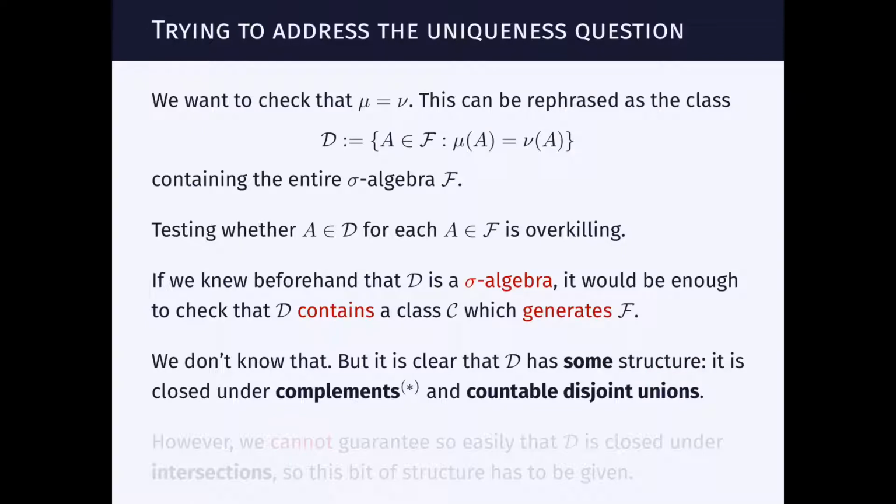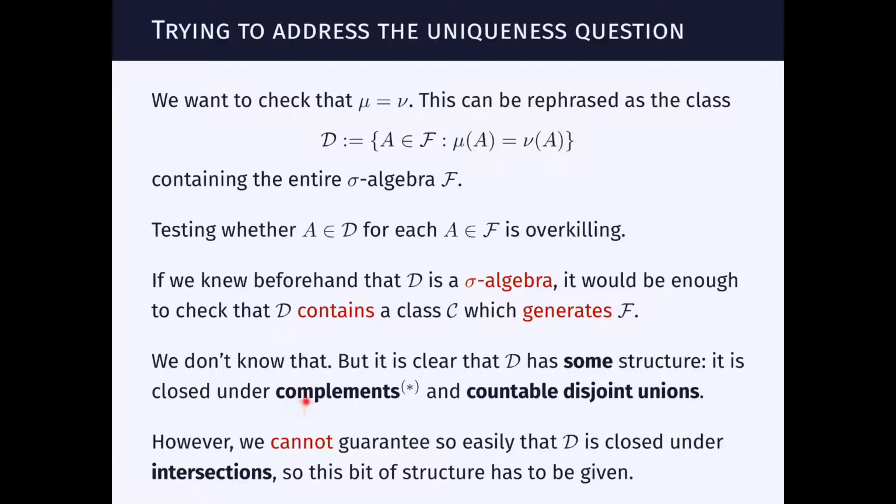And let me discuss what this structure is. D is closed under complements. Well, at least if we assume that the measure of omega is finite and is the same for both mu and nu. And it is also closed under countable disjoint unions. And we can say that just from the basic properties of measures.